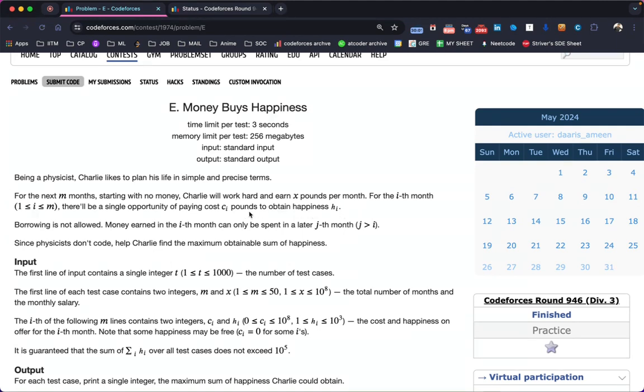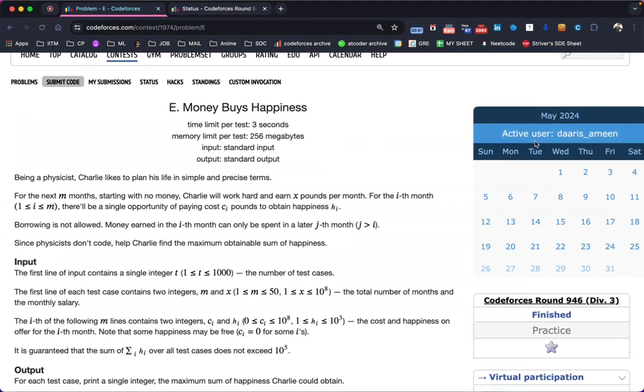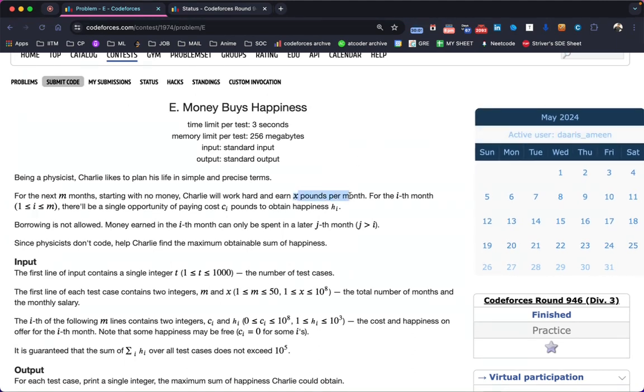So basically, it says that we have been given a number of months as M, and for each month he will be earning X pounds per month. That also will be given, how much he will earn per month, and for each month, he can buy happiness. For the ith month, the happiness will be HI, and the happiness doesn't come for free. The cost of the happiness for that month is CI. Now, the cost of the happiness for the next month will be different since C1, C2 need not be the same.